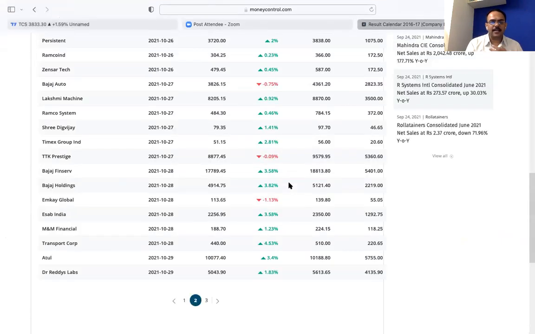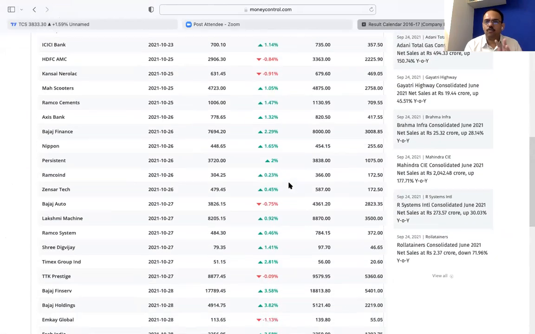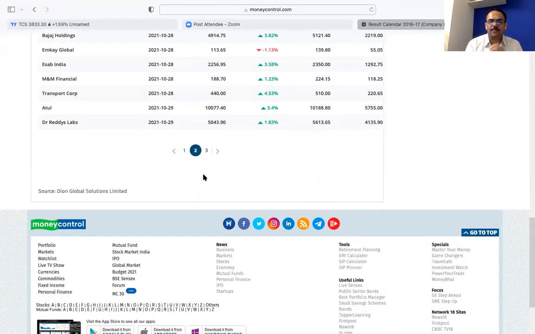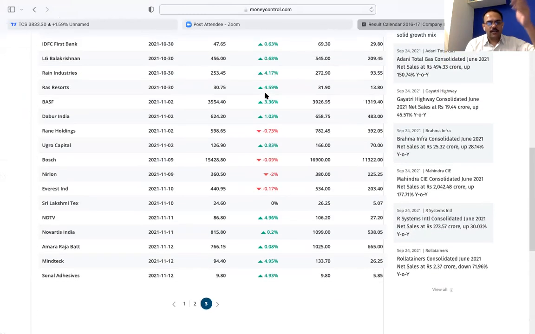Here is the result calendar. You have so many companies. You have to select only 10 good companies, or maximum 12, 15 good companies, and do it every quarter over quarter. See, you can keep on doing this, and once it is done, then you can keep on earning year after year. You have to select only 12 good blue chip companies. If you select all 4 quarters, you only have to earn.